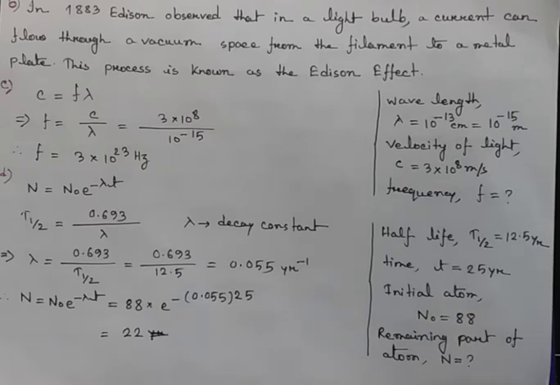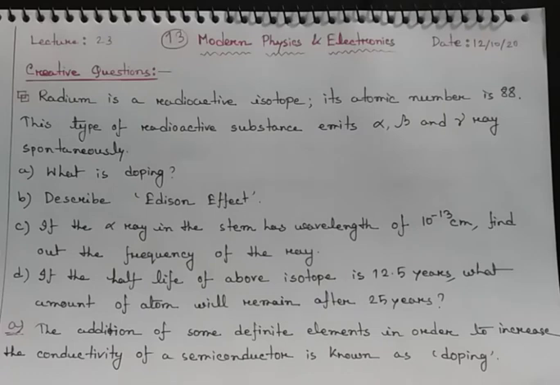What is our question number D? If the half-life of the above isotope is 12.5 years, that means the isotope mentioned in the stem was radium. The half-life of this radium is 12.5 years. And what amount of atom will remain after 25 years?